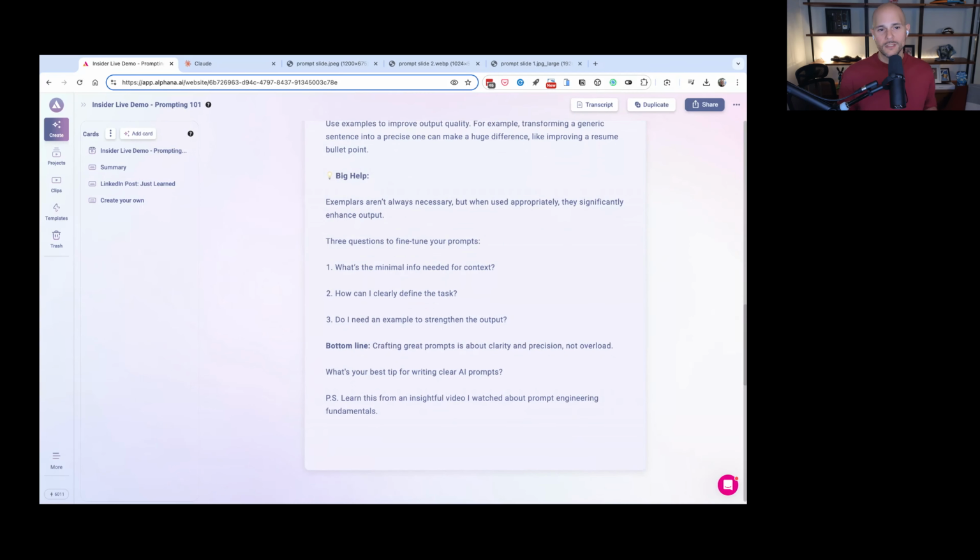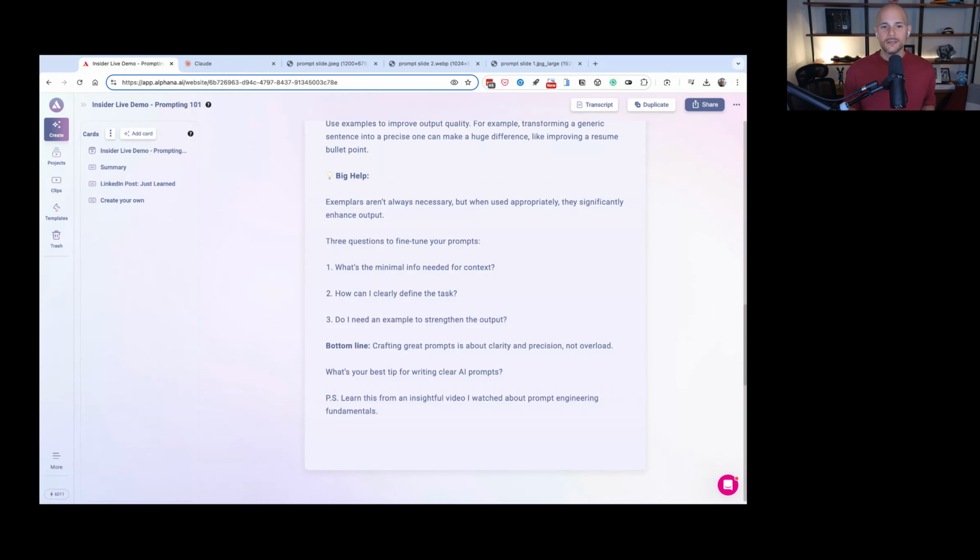3 questions to fine-tune your prompts, right? What's the minimal info needed for context? How can I clearly define the task? And do I need an example to strengthen the output? The bottom line: crafting great prompts is about clarity and precision, not overload. What's your best tip for writing clear AI prompts?